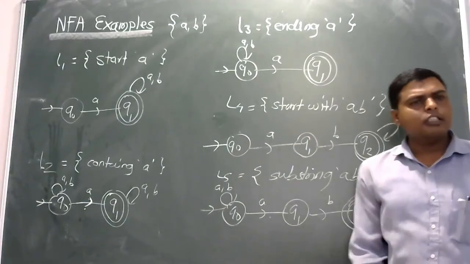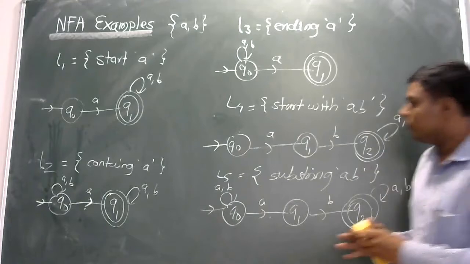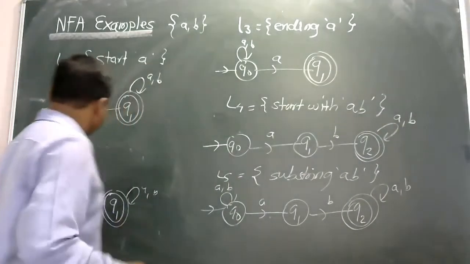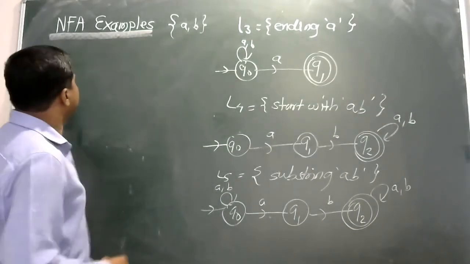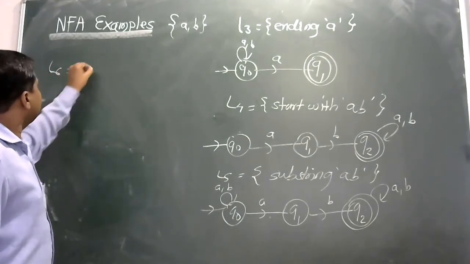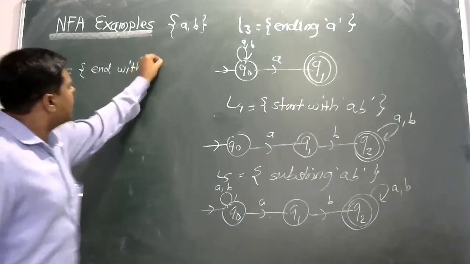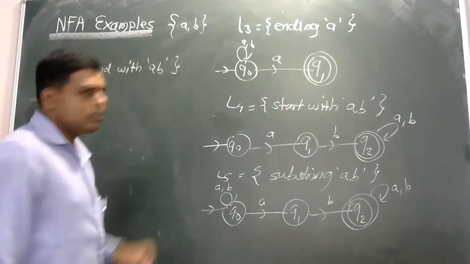combination that is nothing but that ends with AB. Yes. L6 ends with AB. Yes.